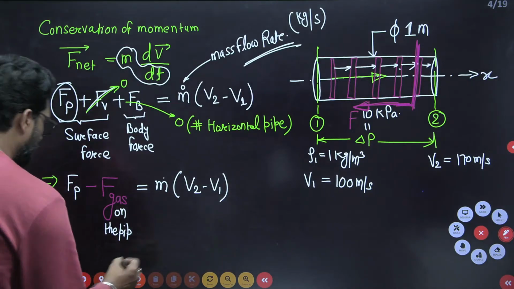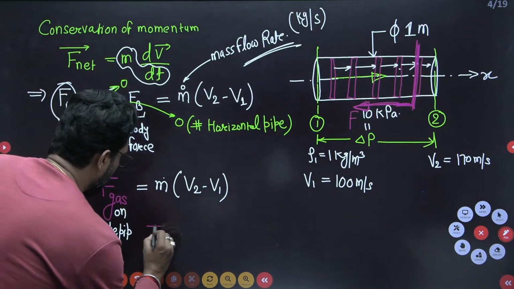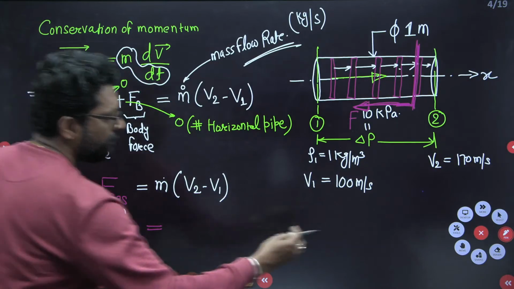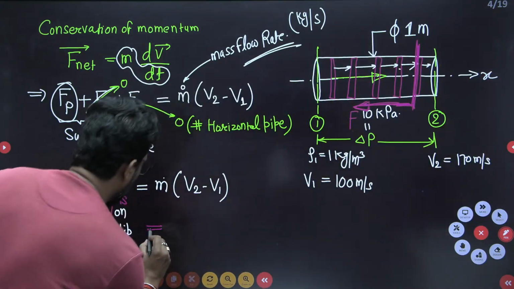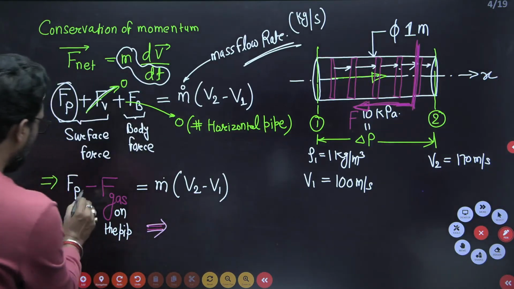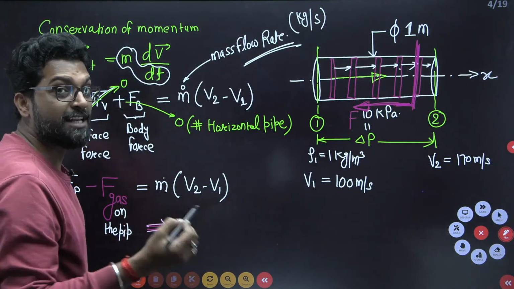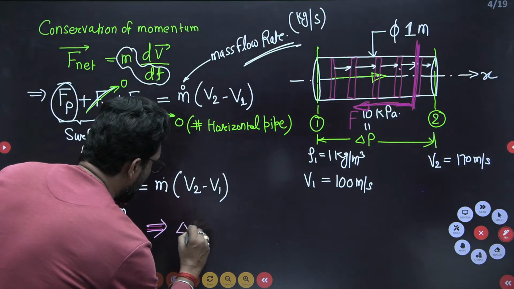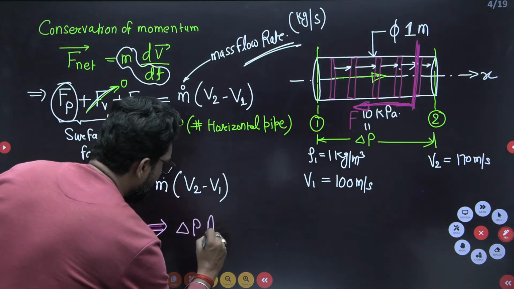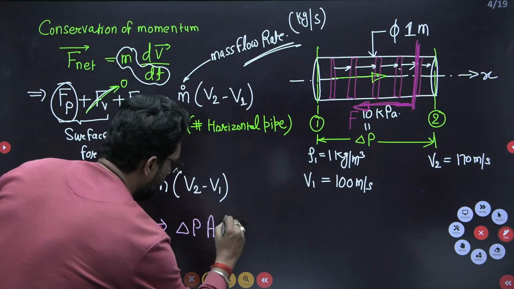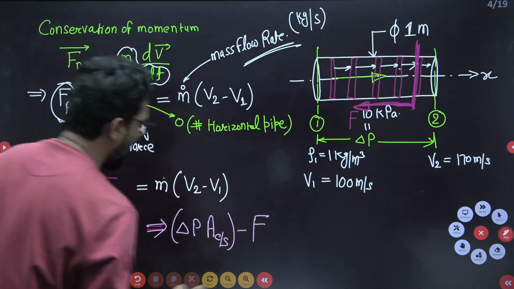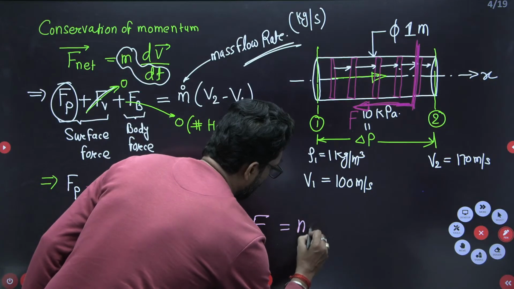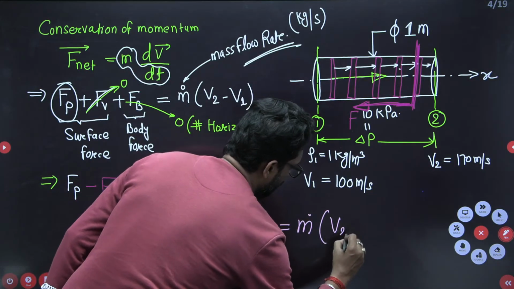So what is the pressure force? Change in pressure into area. That means delta P into the cross section area. This is the pressure force minus the force due to the gas is equal to mass flow rate into V2 minus V1.